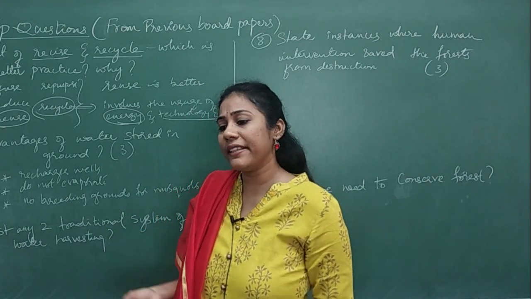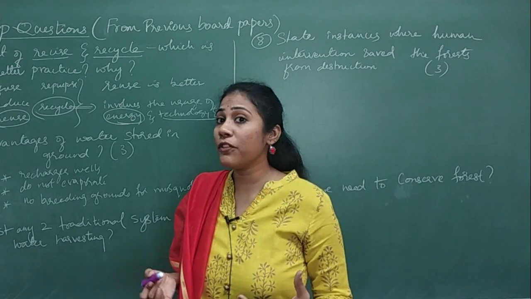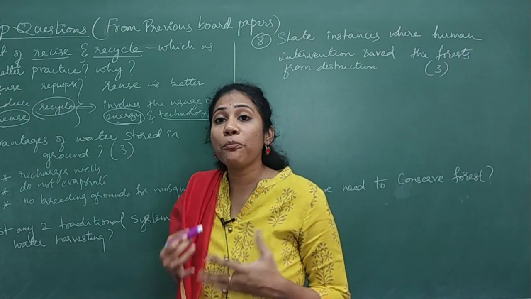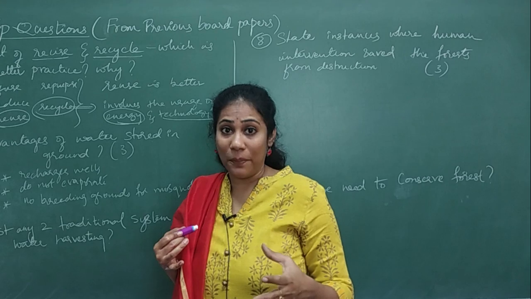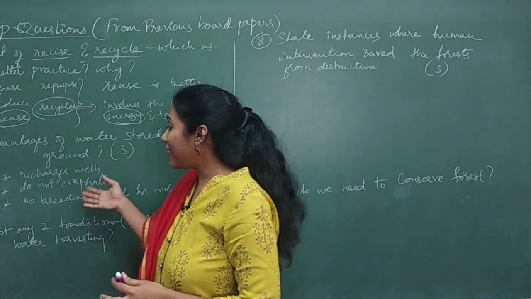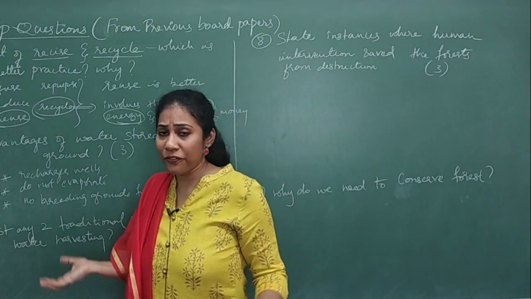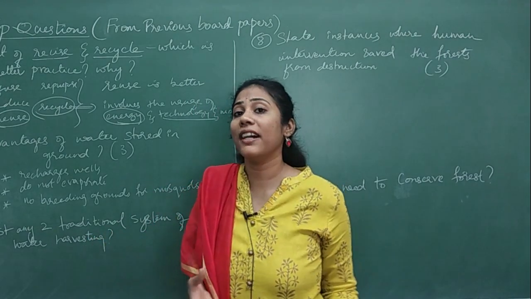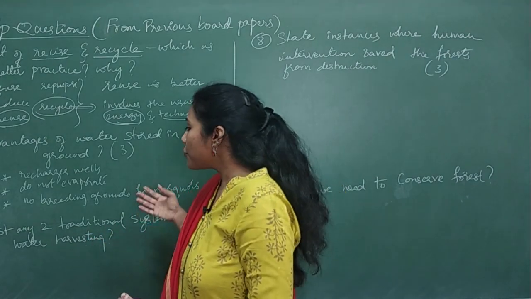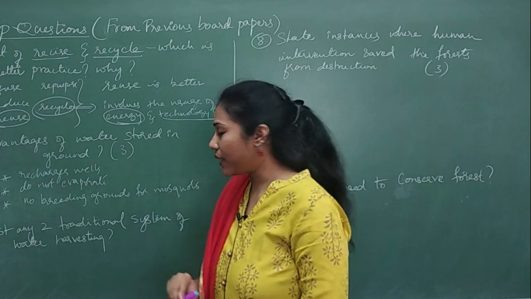Stagnant water is the main thing that is responsible for the formation of more and more mosquito larvae, right? So with groundwater, you don't have a chance of providing breeding grounds for mosquitoes. So this is another point you can mention.